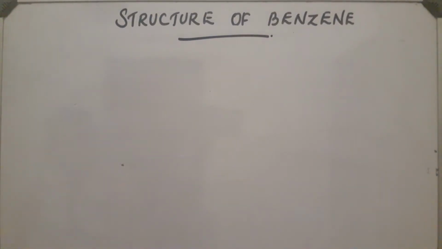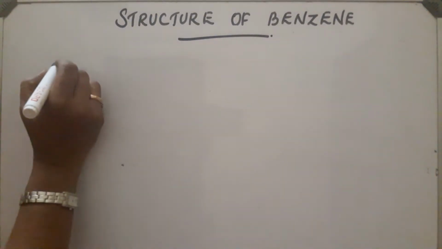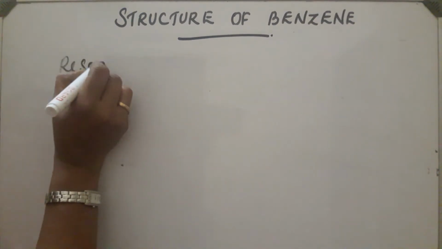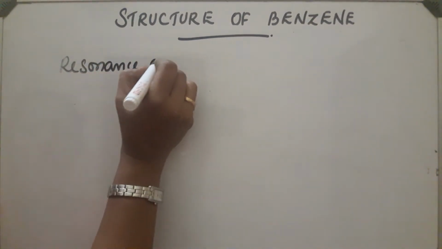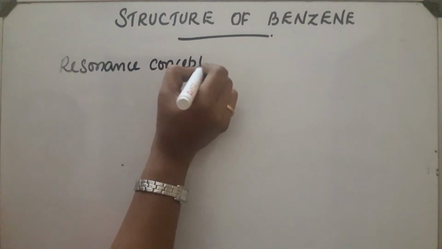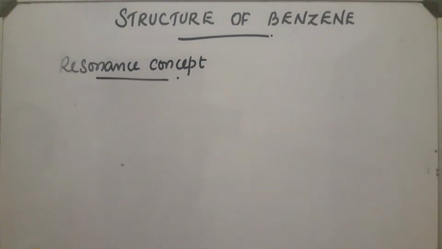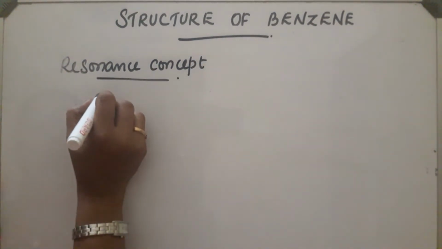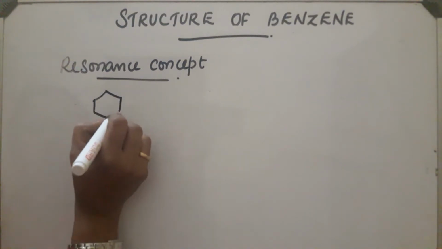Structure of benzene. Next is the resonance concept. The two contributing structures of benzene are these two.